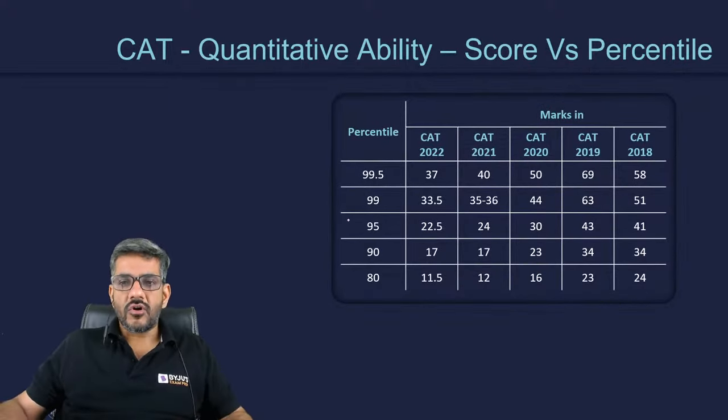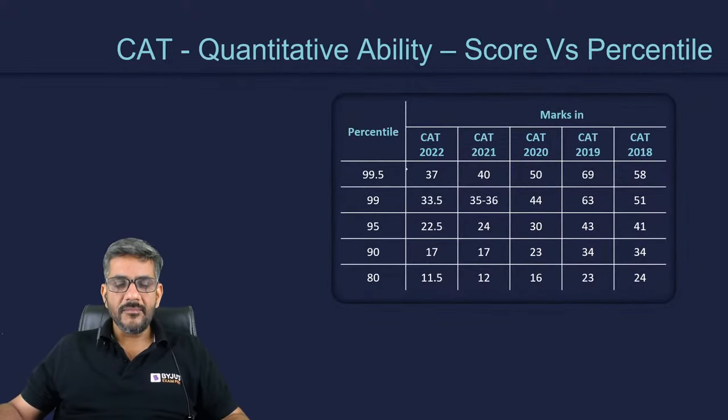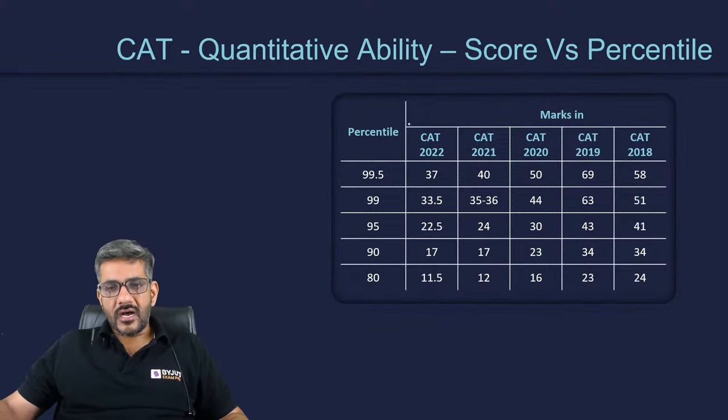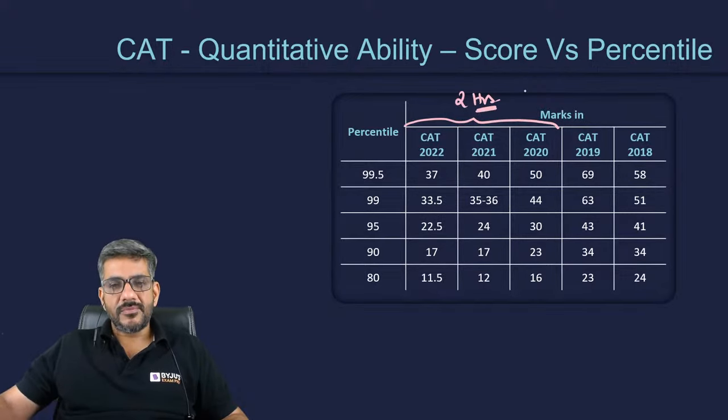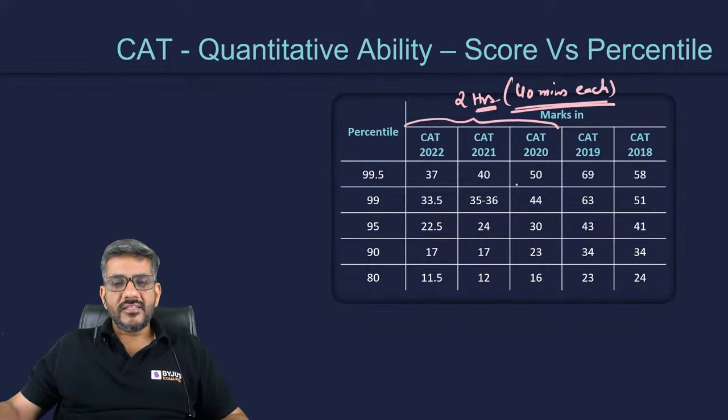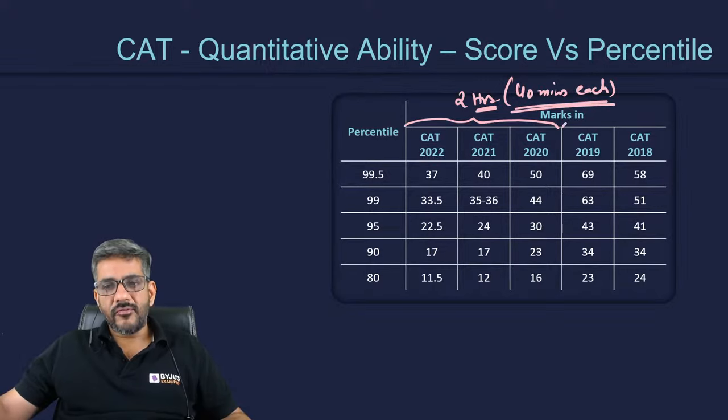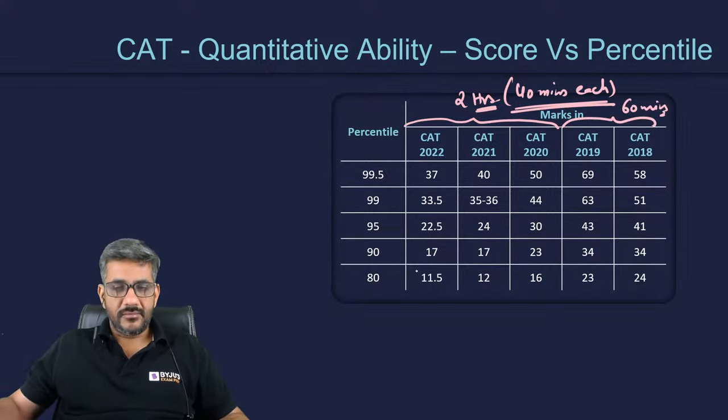First of all, if I talk about score versus percentile in the QA section, our focus area once again would be the last 3 years, because in the last 3 years the exam has been of 2 hours and the QA section has been of 40 minutes, right? So these are the scores that are there in 40 minutes. Before that, the exam was of 3 hours and the QA section was of 60 minutes.